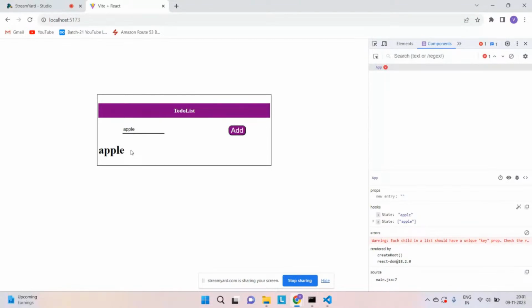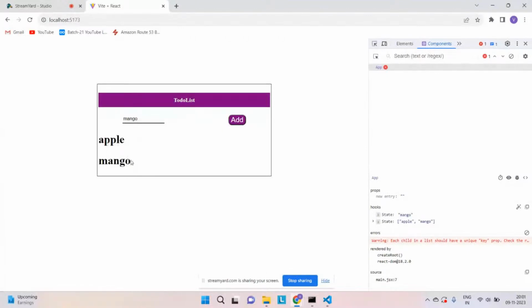Yeah, chat is a little bit smart today. I think they know already how the things are working in the scene. Correct. So if I want to add, let's say, a second state, mango, okay, mango is coming below apple. Perfect. All the things are perfectly working.